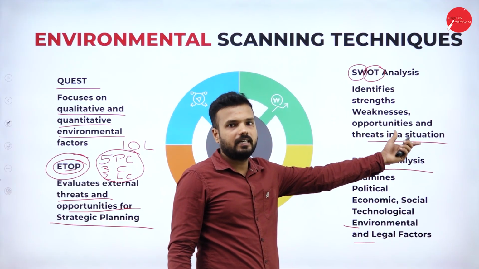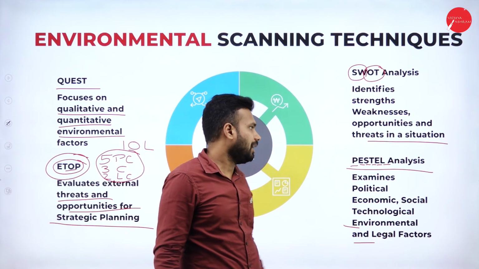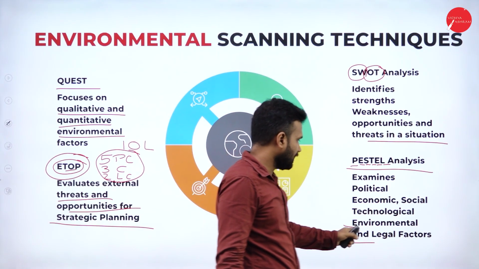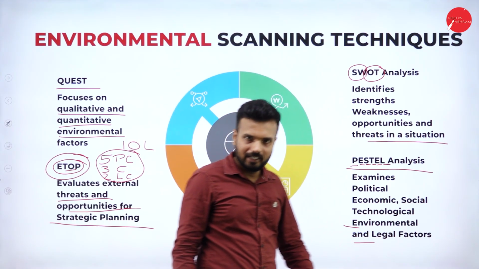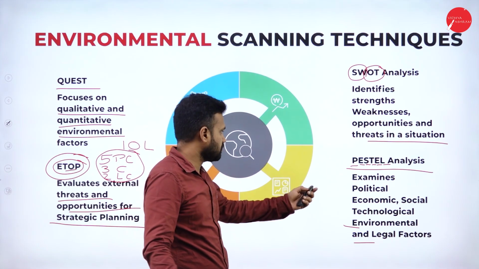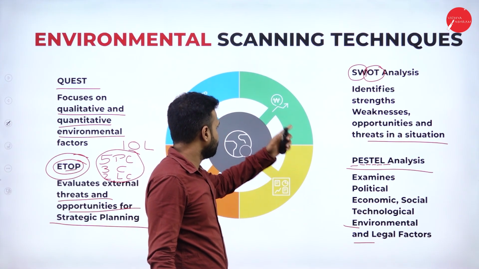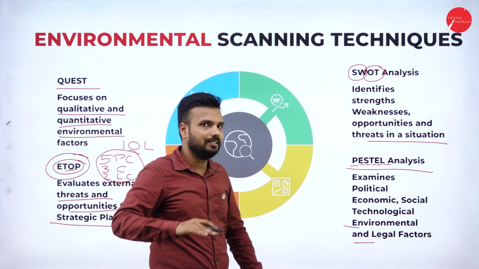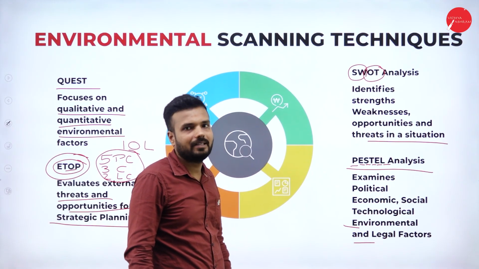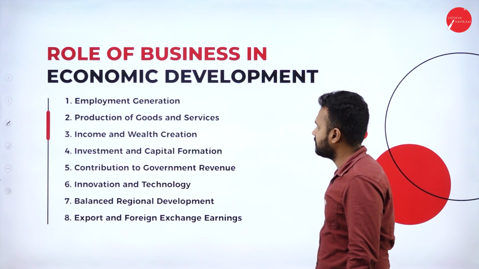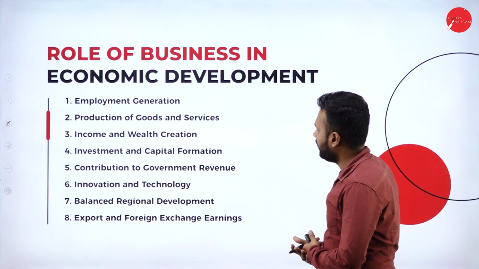strengths and weaknesses, that is regarding the internal environment; opportunities and threats, that is related to the external environment; followed by PEST, that is political, economic, social, technological, environmental and legal factors that we need to consider to take the decision and move forward in the business for success. If we go through these 4 kinds of analysis, we can expect success in the business. So it is a kind of business strategy or environmental indicator, I can say.